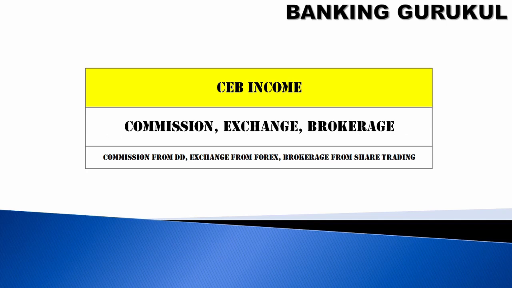What is CEB income? CEB income means commission, exchange and brokerage. The bank will get commission from DD issue or PO issue, and exchange from forex, where they will be buying and selling currencies and get an exchange gain. Brokerage comes from share trading. You have opened trading demat accounts for your customers. If they are trading, on every transaction you will get a brokerage. So this is CEB income, meaning commission, exchange and brokerage.